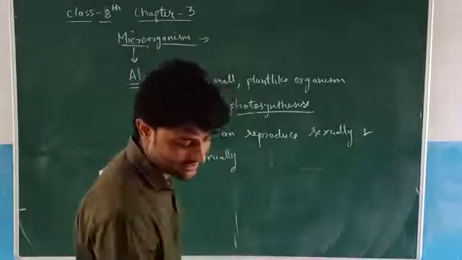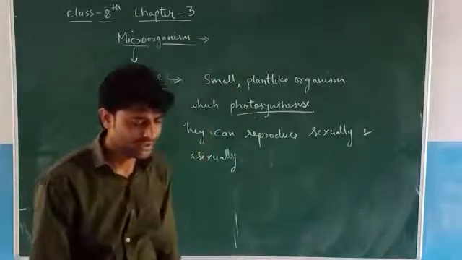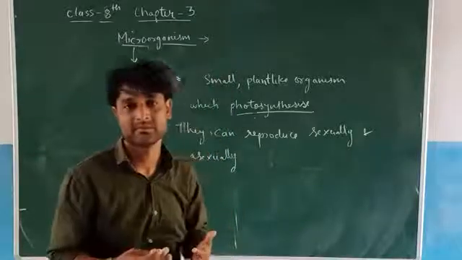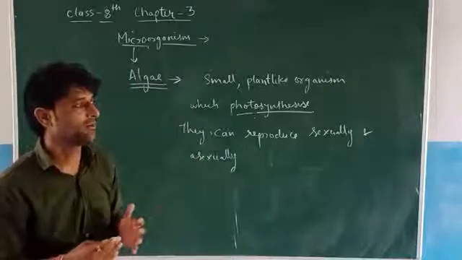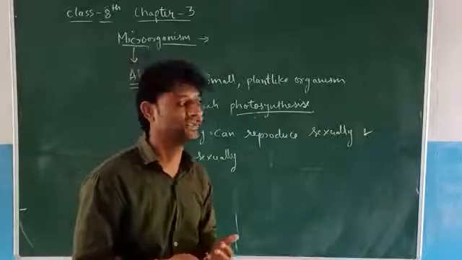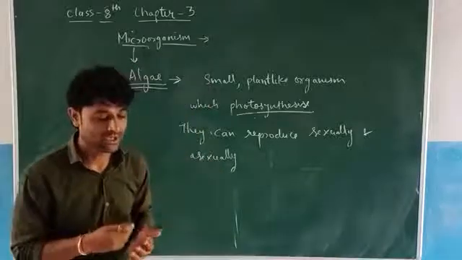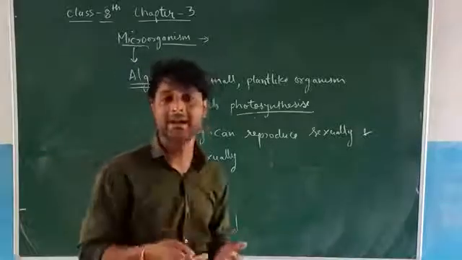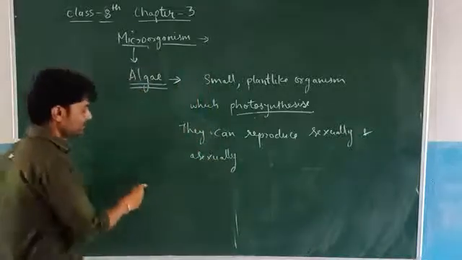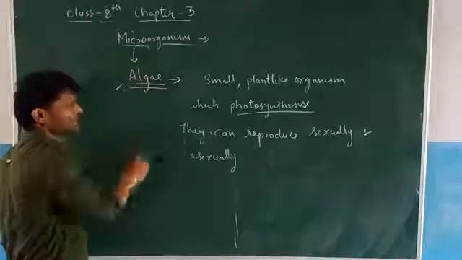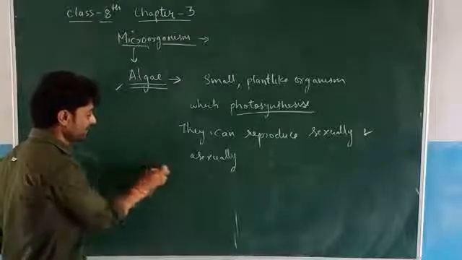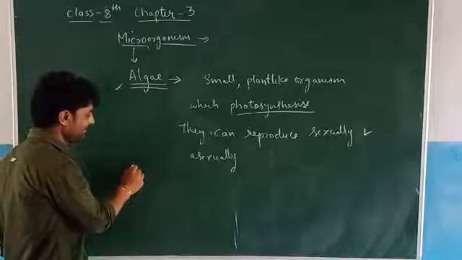Now, on the basis of color or morphological aspect, algae are of various types: green algae, brown algae, diatoms, red algae, blue algae. Algae have different colors. On the basis of color, we can say algae have different types.